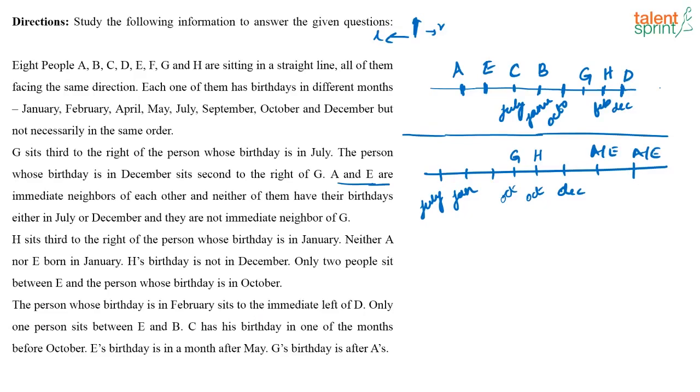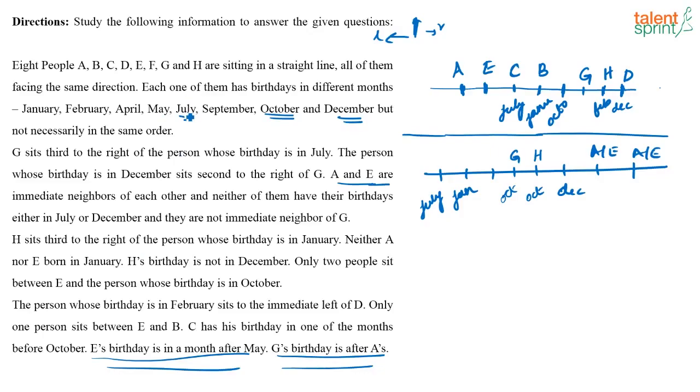Now if you look at the birthdays of G and A, they are saying G's birthday is after A's birthday and E's birthday is after May. So if you look at the months that are there, you have January, February, April, May, July, September, October and December. I have taken already October, December, and July.